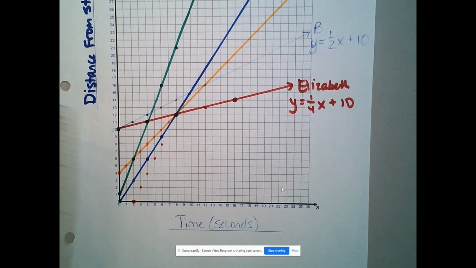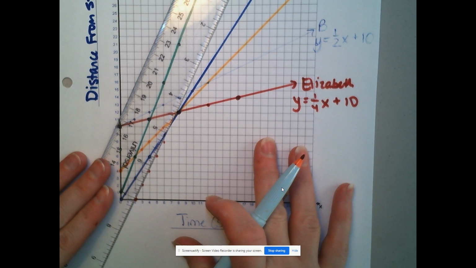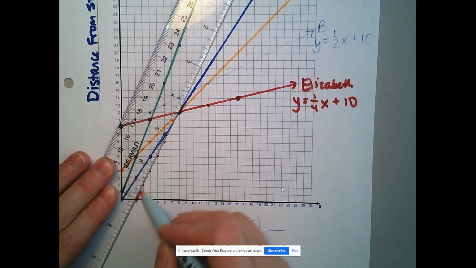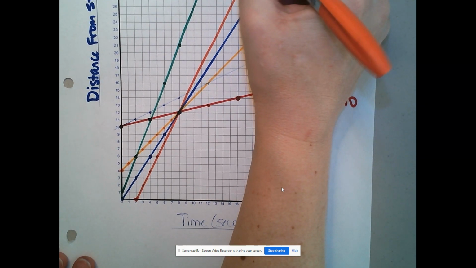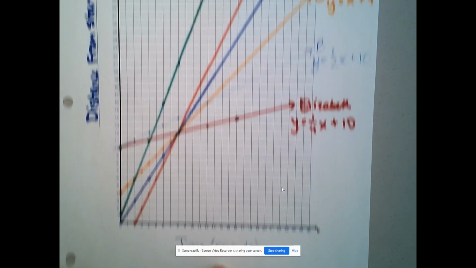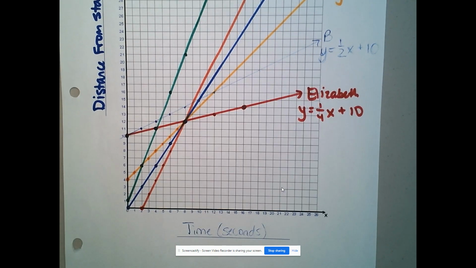If we were to keep up that pace, we'll have to look at this sort of backwards because we still need Leslie's y-intercept. All I did was label that as Leslie. We still need Leslie's y-intercept.